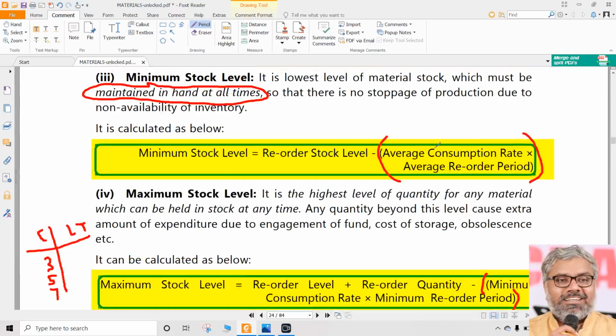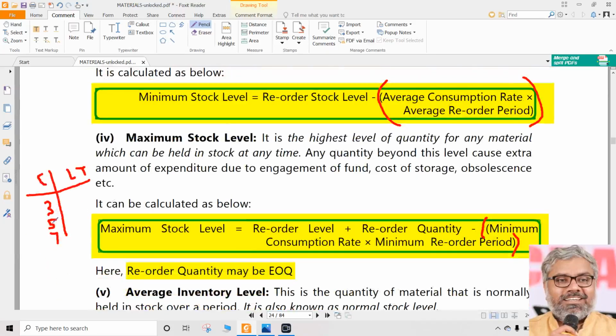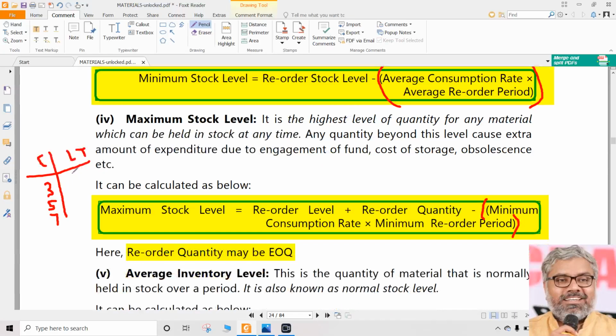So while taking average consumption, you can take the average of minimum consumption and maximum consumption: minimum plus maximum divided by 2. That is a simple average consumption. If the word normal consumption or average consumption is given in the question, just take that. Don't take this. If it is not given in the question, then average is nothing but minimum plus maximum by 2.